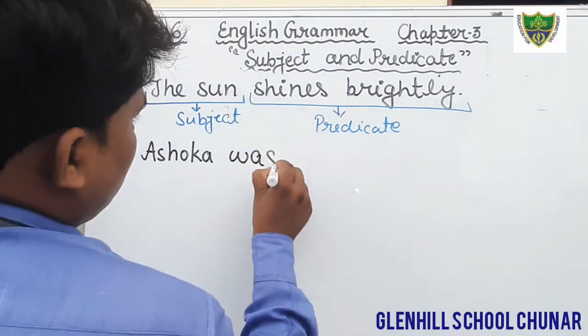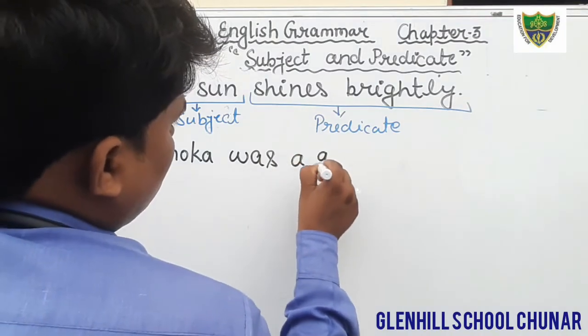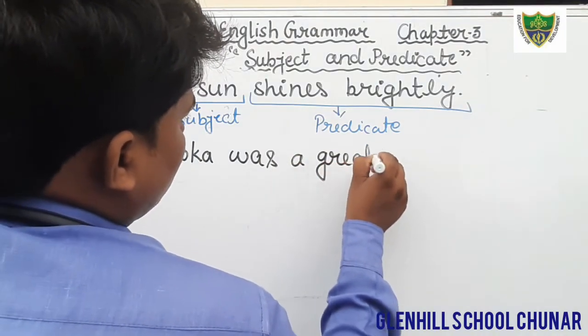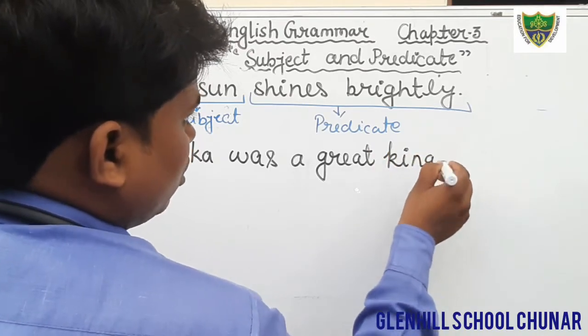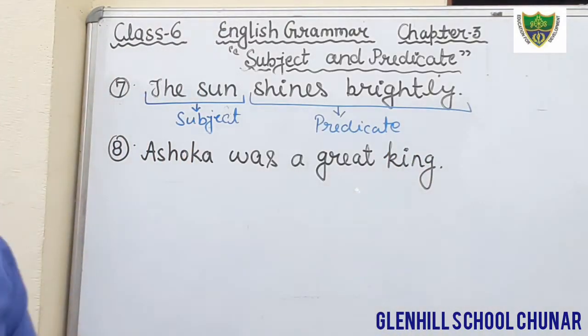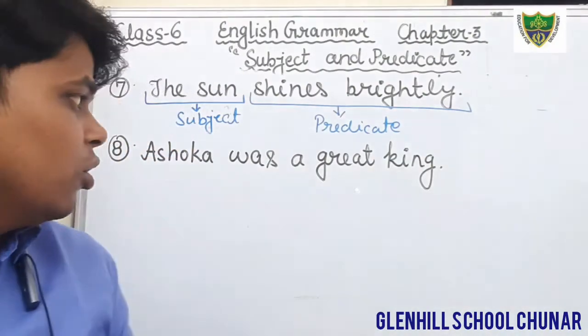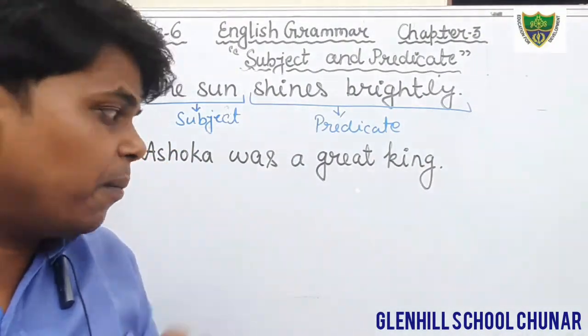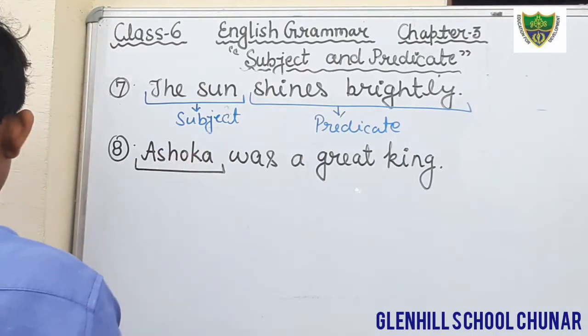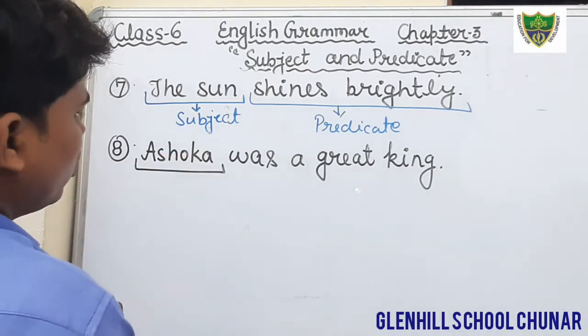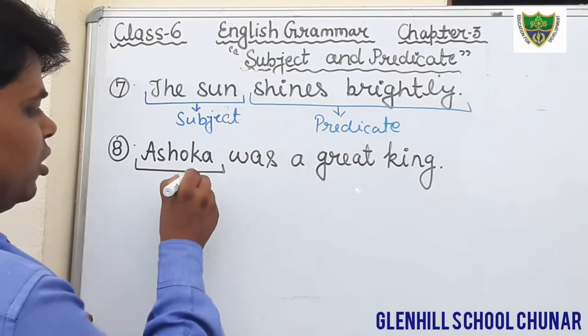Ashoka was a great king. Ashoka is the name of a person. So the word Ashoka is the subject in this sentence.